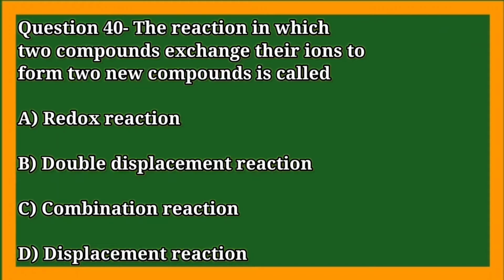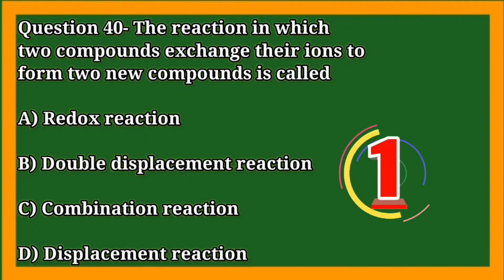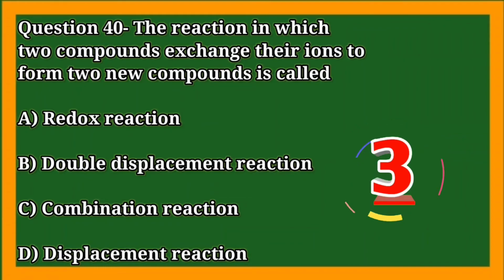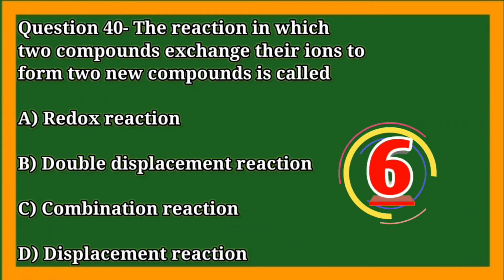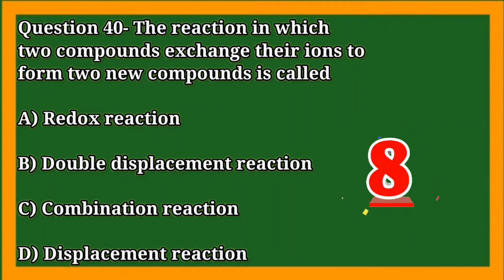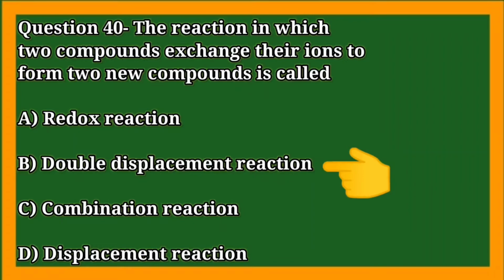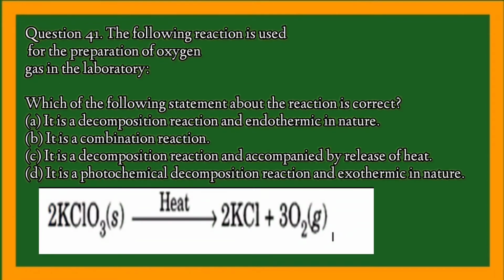The reaction in which two compounds exchange their ions to form two new compounds is called. The following reaction is used for the preparation of oxygen gas in the laboratory: 2KClO3 = 2KCl + 3O2.